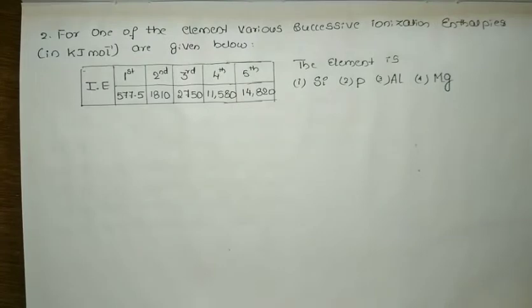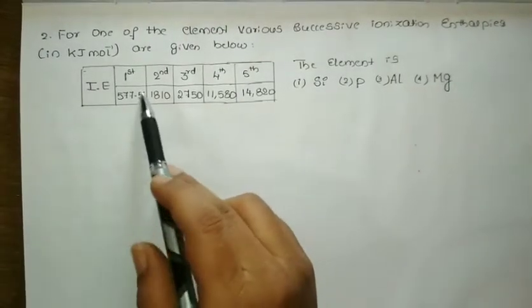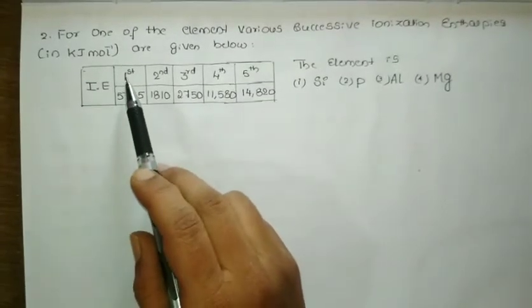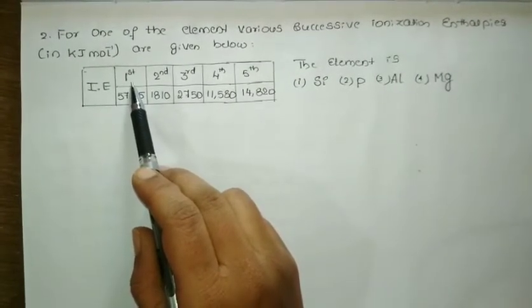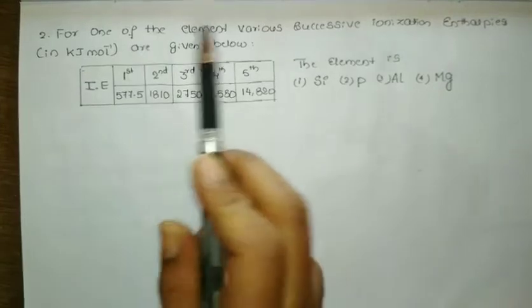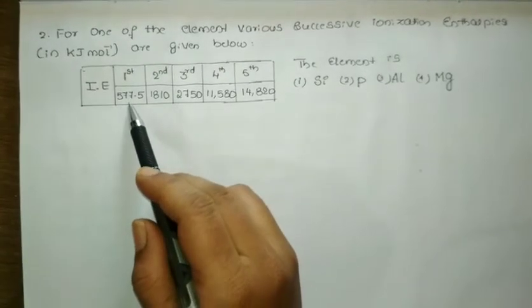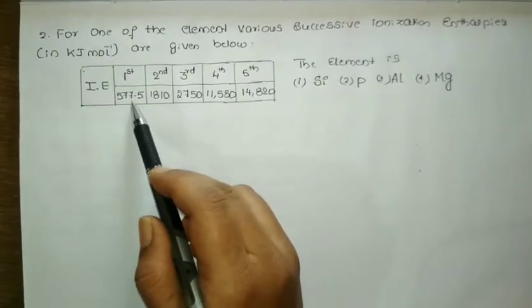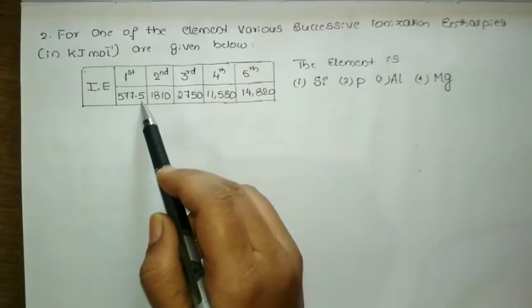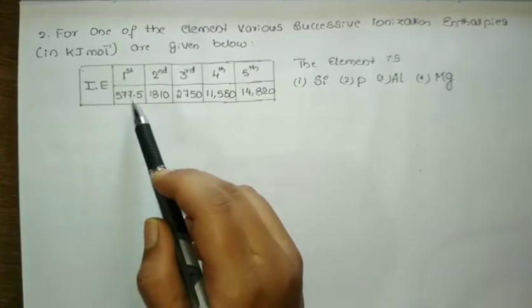So how are we going to get it? If I get to know the order, just observe. To remove the first electron, the outermost electron, how much energy is spent? 577.5 kilojoules per mole. Okay, fine.